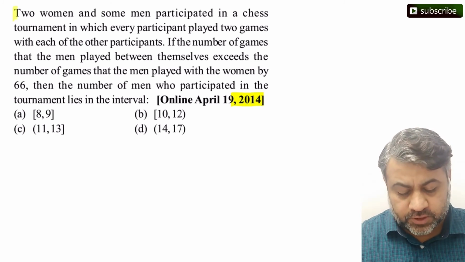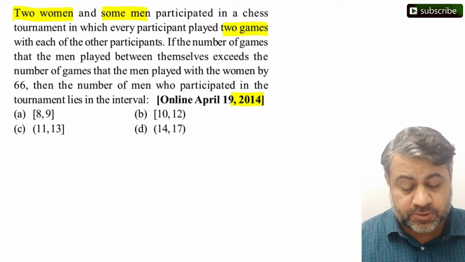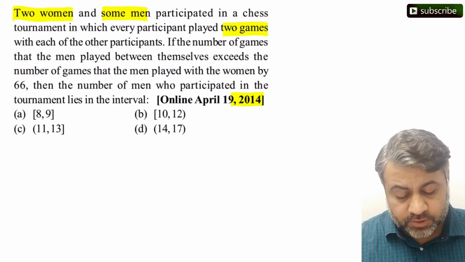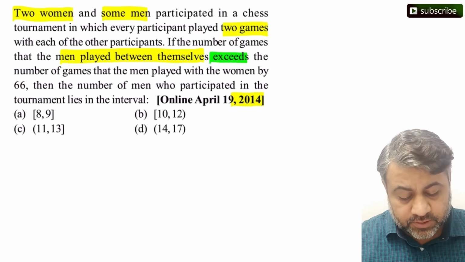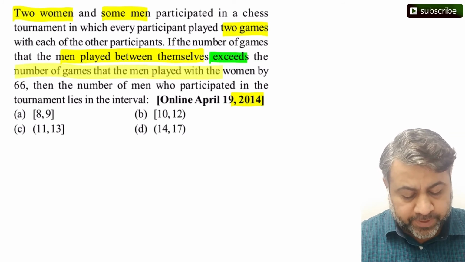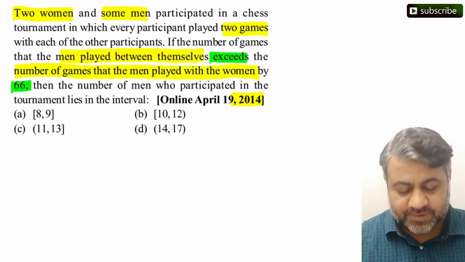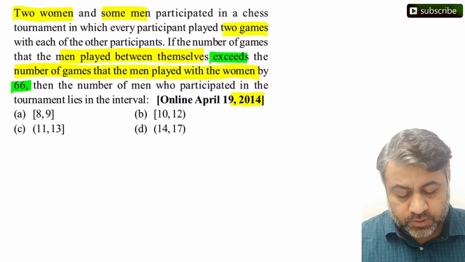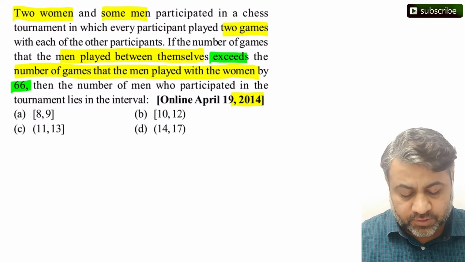The question says, two women and some men participated in a chess tournament in which every participant played two games. Very important information. Every participant played two games with each other. If number of games that men played between themselves exceeds the number of games that men played with the women by 66, ठीक है. यहां से एक इक्वेशन बन सकता है. Then the number of men who participated in the tournament lies in which interval?